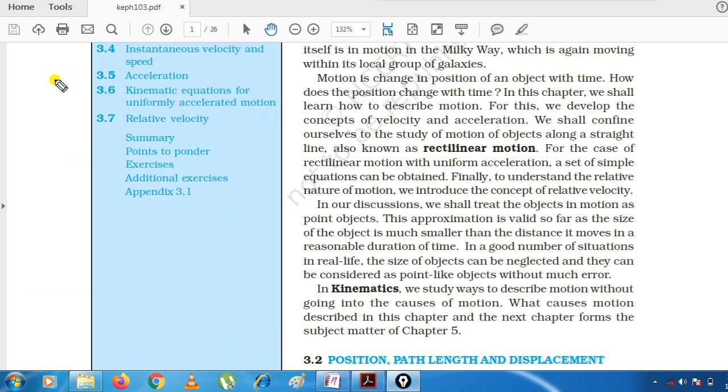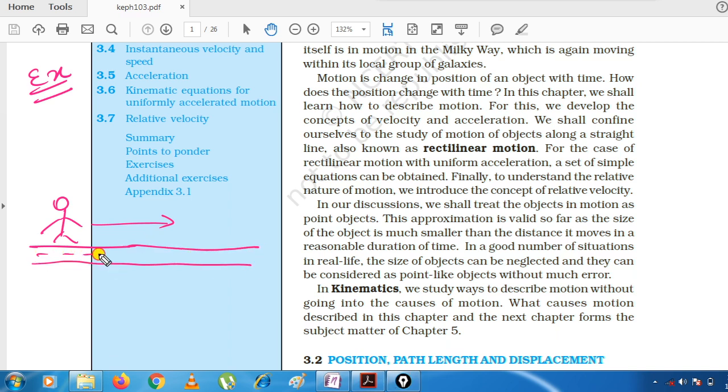Okay. Now suppose if you want to take an example, what example can we take? We can take the example of a bicycle, or you can just consider yourself on the road. On a straight road, you are just continuously walking along the same straight line. Then this type of example could be an example of rectilinear motion.